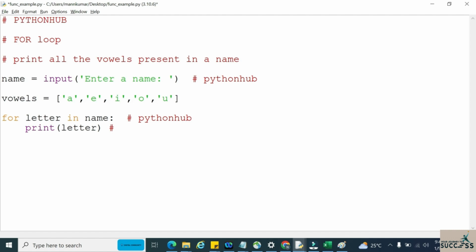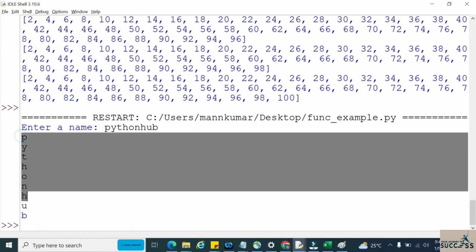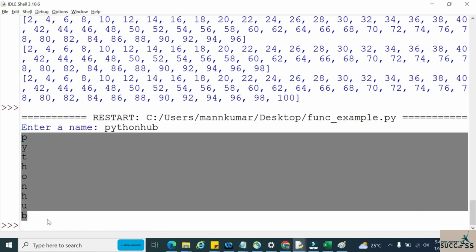What is the first element? That is P. What is the second one? Y, next T, next H, next O, next N, next H, next U, next B. In this way we can print each and every letter in one iteration. So let me run and show you. See, in each and every iteration one element is getting printed.